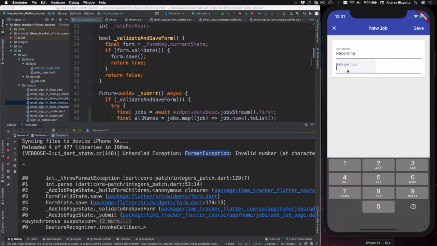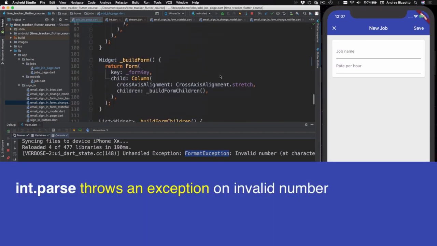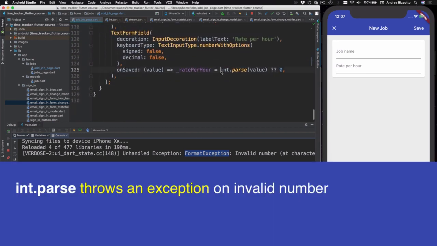Instead, if we add a rate per hour of 0, then I can save successfully. So the reason I'm getting this exception is that if I leave the rate per hour as an empty string, then this is not a valid number. And if I scroll to the bottom, I can find this int.parse method, and the default behavior of this method is to throw a format exception when this happens.